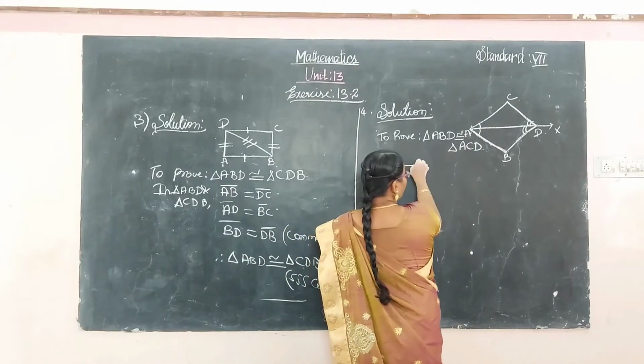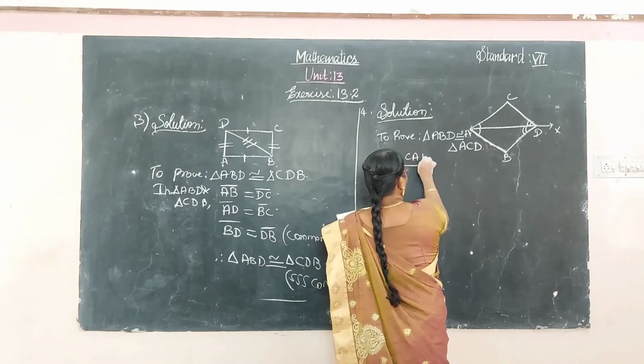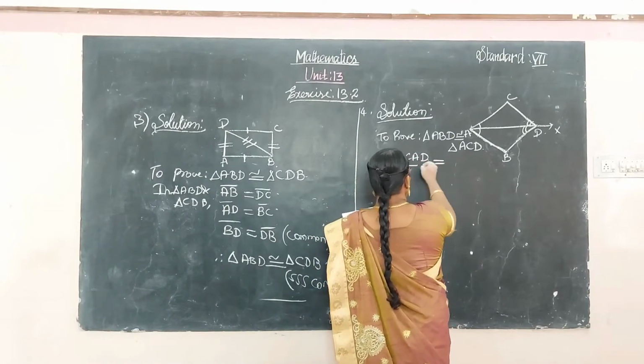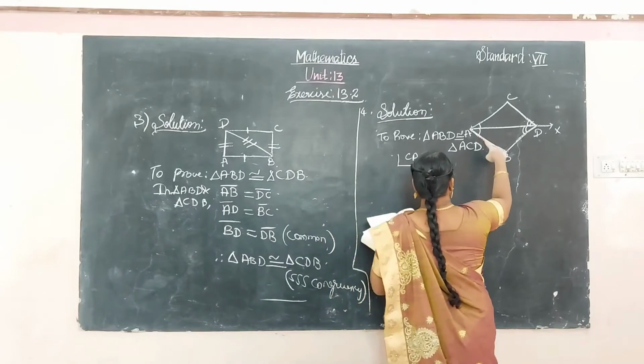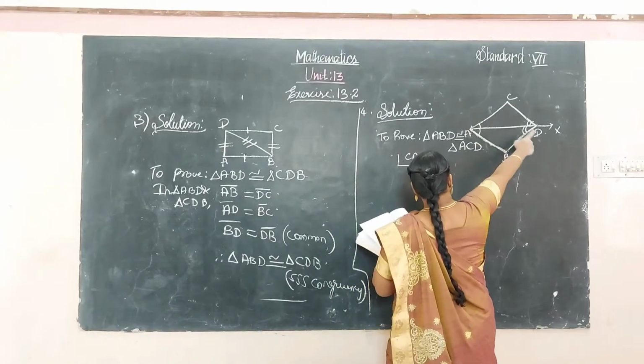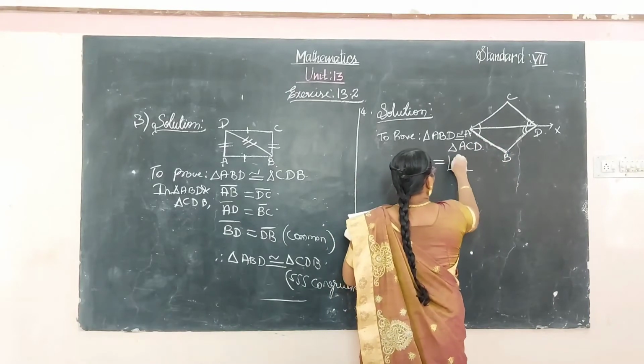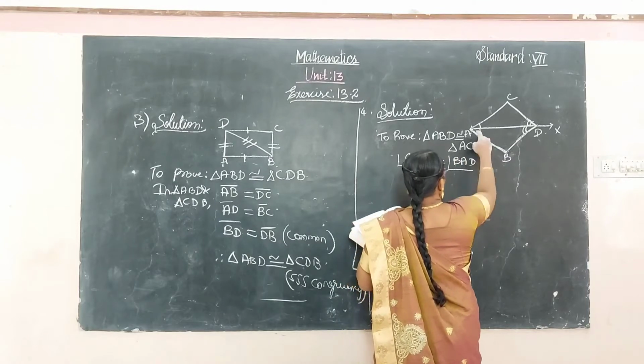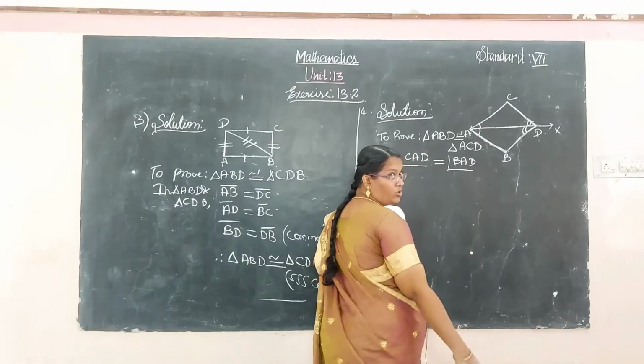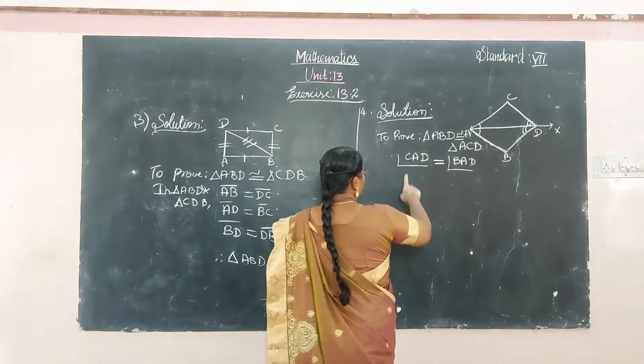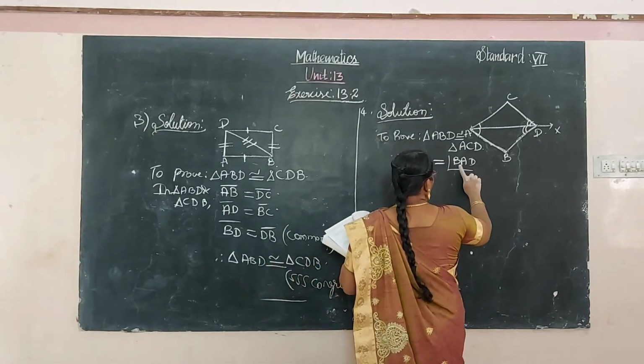So angle CAD is equal to BAD. These two angles are bisected equally, so each angle is equal. So the angle CAD is equal to BAD.